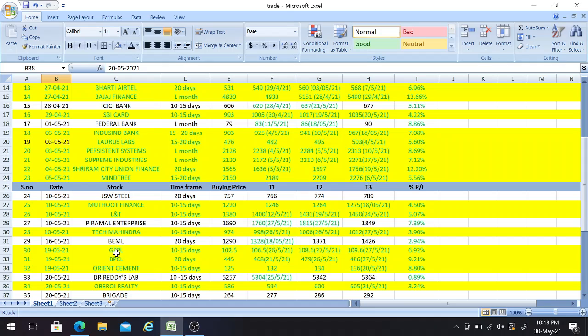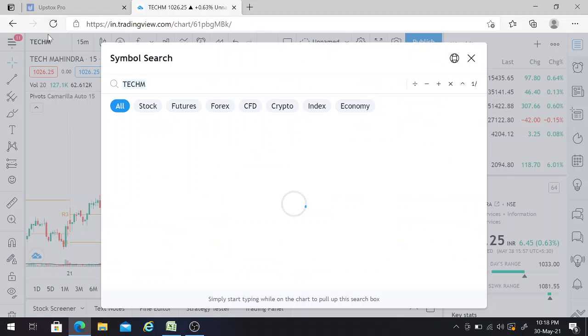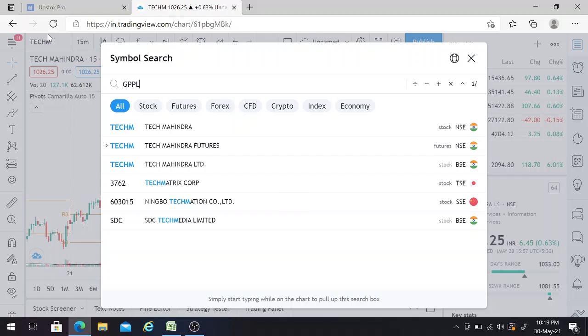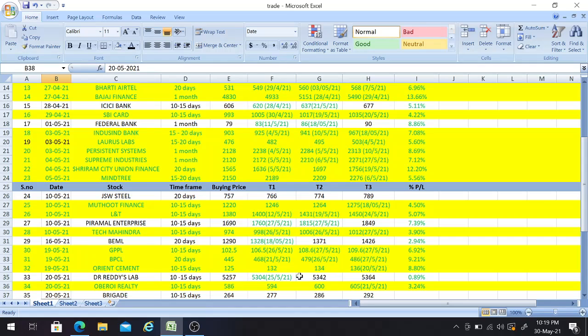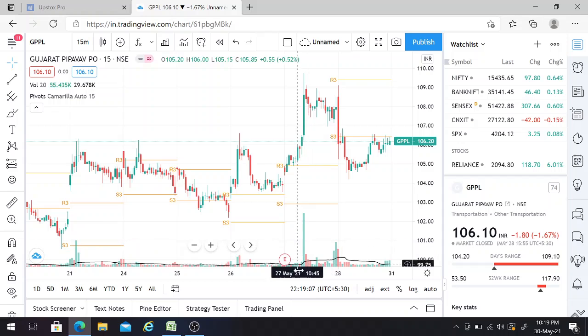And the next one is GPPL stock. So we'll see that one now. GPPL. Yes, for this the third target was 109.6. On 27th it got achieved. It went till 109.7, friends. That means it crossed the third target which I have given.